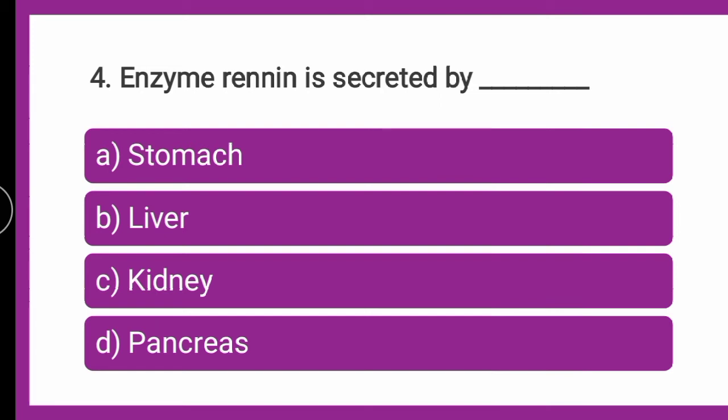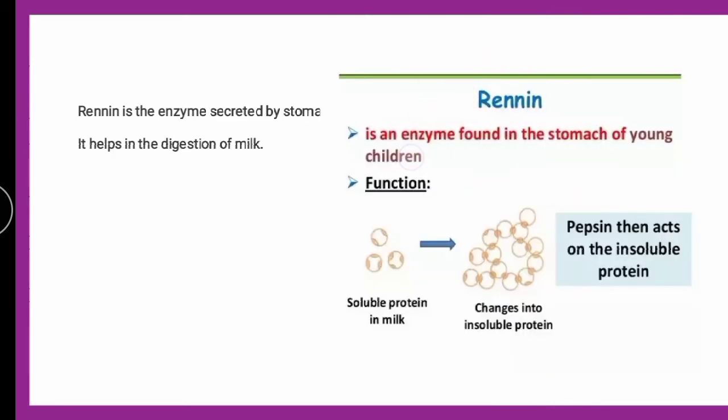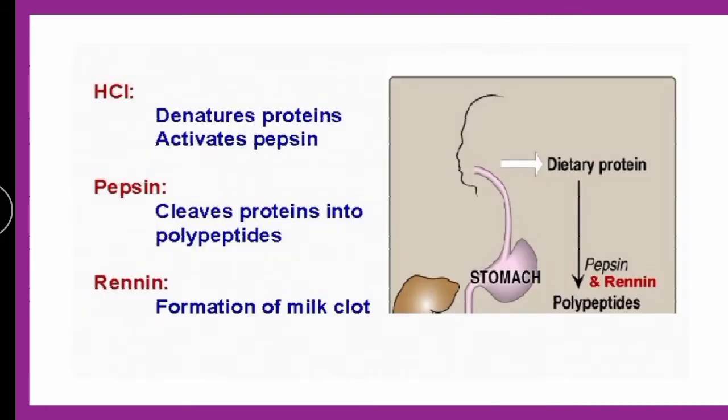The correct answer is renin. It is found in the stomach of young children, where its involvement is in the digestion of milk. The soluble protein in the milk changes to insoluble protein. So renin is the enzyme found in the stomach of young children, and its function is the formation of milk clot.